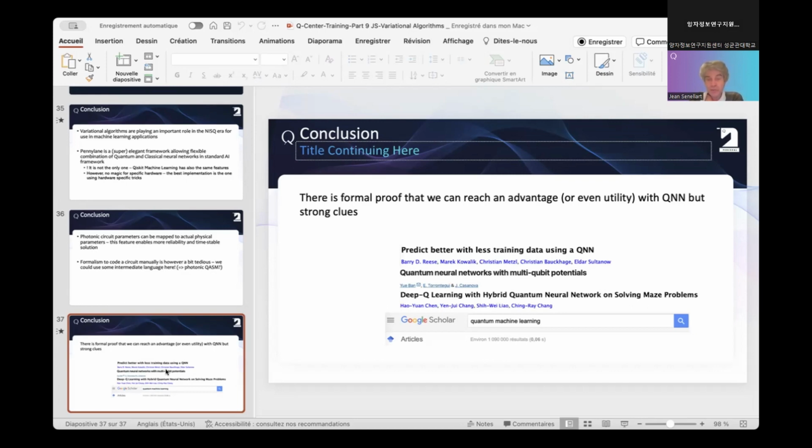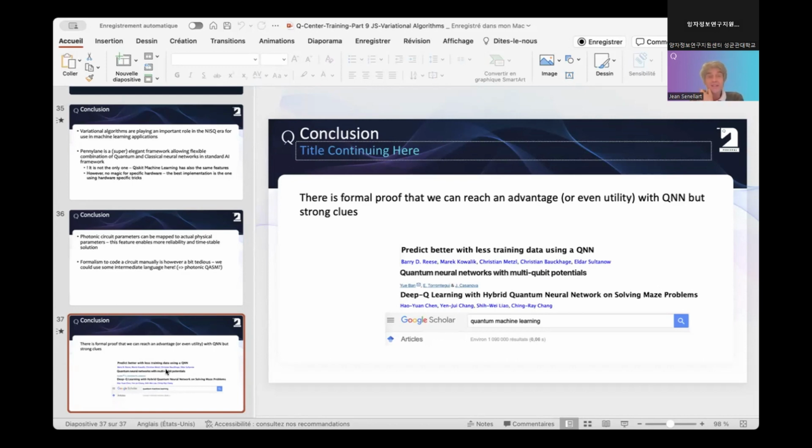So the research community around quantum machine learning is huge. There are a lot of papers that show some nice features, for instance, that we can train better with less training data using a QNN. You can train faster. You can solve problems that you cannot solve with a regular neural network. You can do reinforcement learning. There are a lot of different tracks where we think there is potential using variational algorithms and quantum neural networks. But again, there is no real formal proof that it's working, that it will reach an advantage.